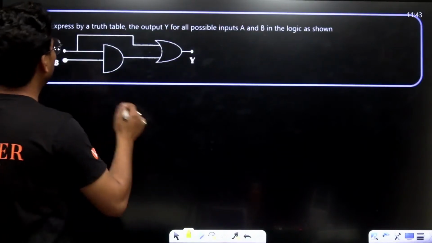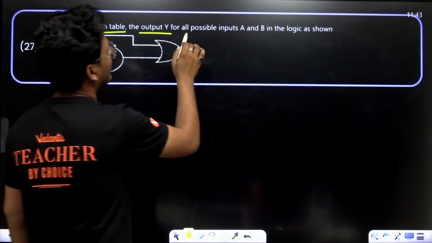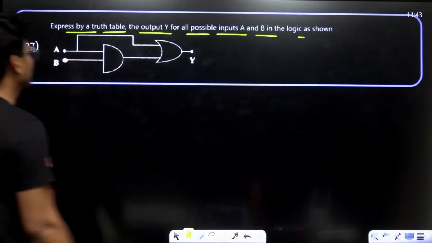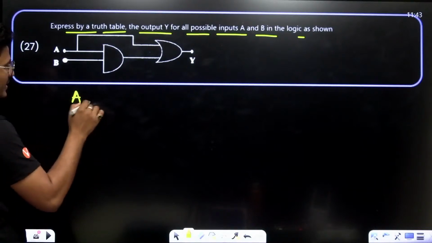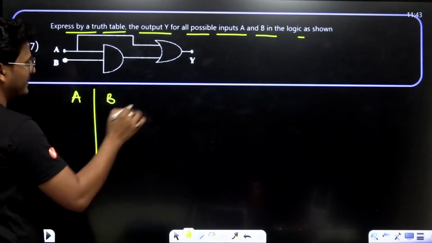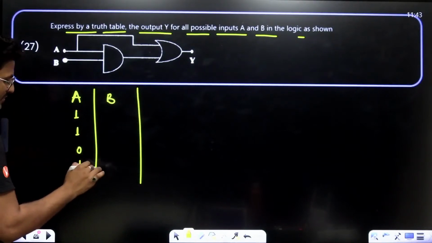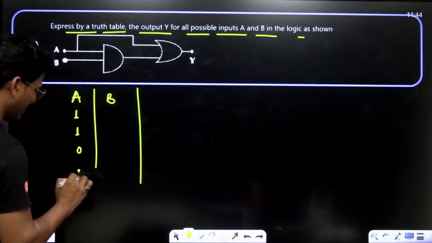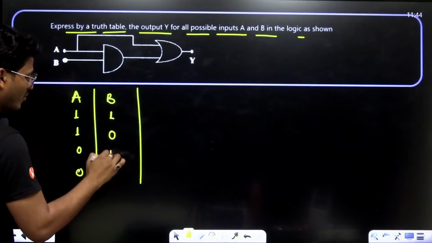Now, come to this question. Express by a truth table the output Y for all possible inputs A and B for the logic gate. So, I have two inputs, A and B, so let's draw the truth table. A is 1, 1, 0, 0. B is 1, 0, 1, 0.